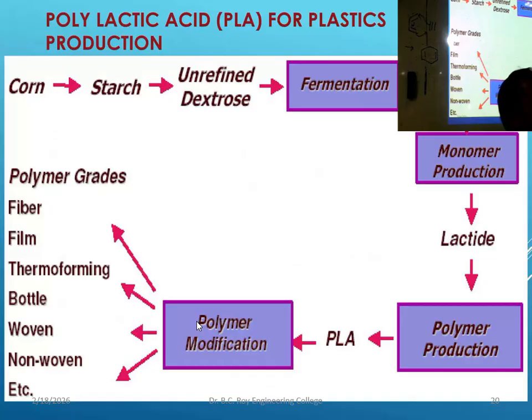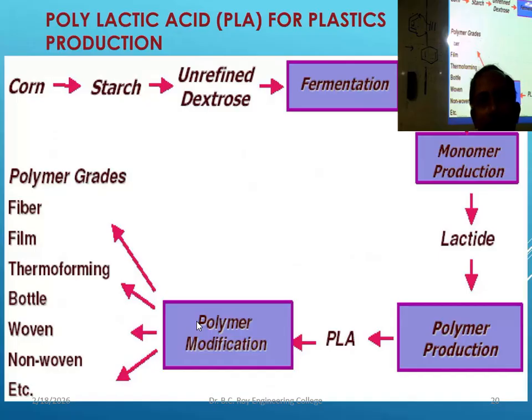Even nowadays you may be knowing, I don't know whether you know it or not, hematite, from hematite iron production, how we are doing? Blast furnace. It is high temperature, high pressure and all these things. So that can be avoided by using bacteria. Some bacteria, by leaching, they can produce iron from iron oxide. Isn't it good? So that type of method has come already. Ferric oxide or ferric hydroxide as well as this type of compound, they can leach around and ultimately produce iron out of that.